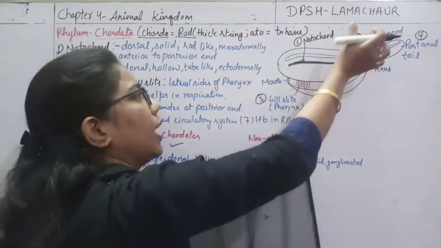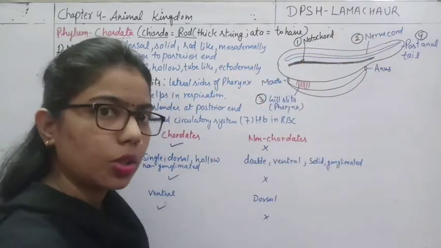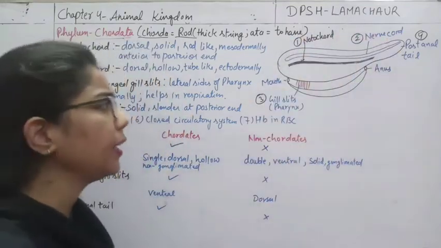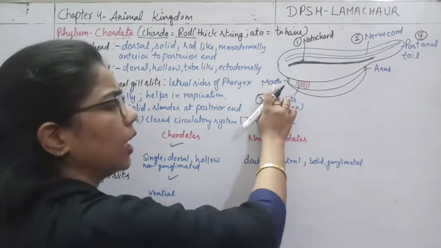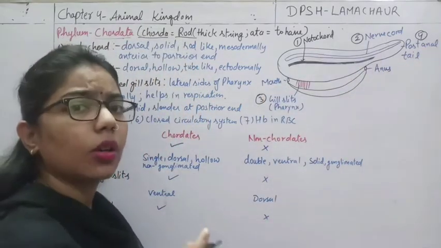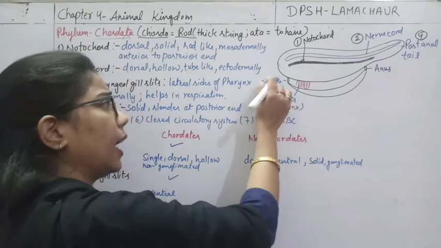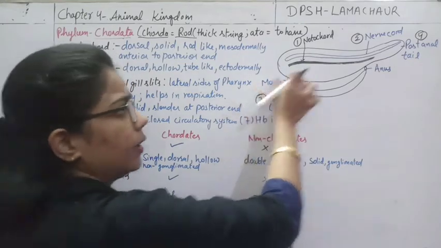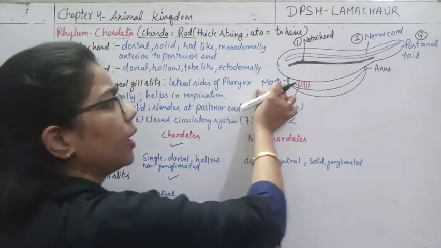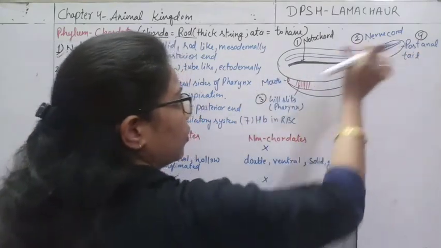So the notochord as well as the nerve cord is situated in the dorsal region of the body. Here I have drawn the mouth, and at the end the anus. So this is the anterior part and this is the posterior part of the body.